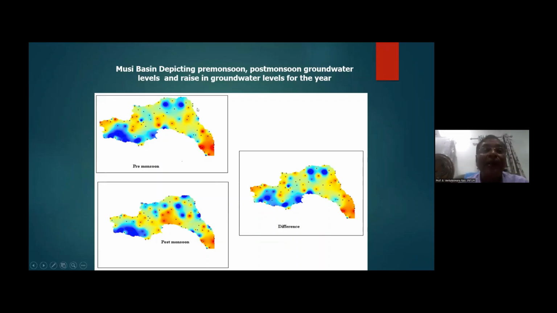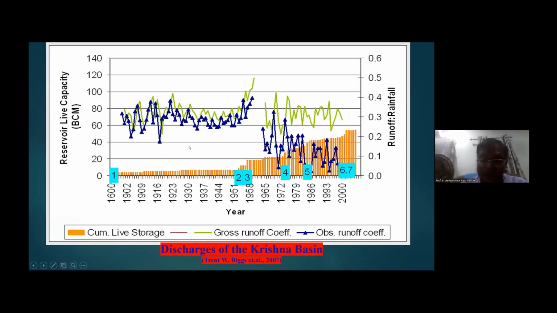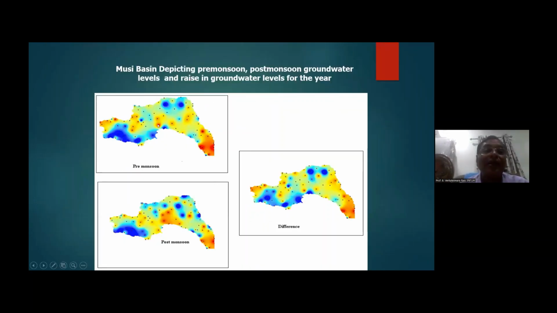For the entire Musi also, we have done such an exercise. You can see these are some of the hotspots. Actually, these are reversed; the cool color indicates the deeper groundwater levels, and the hot colors are different.